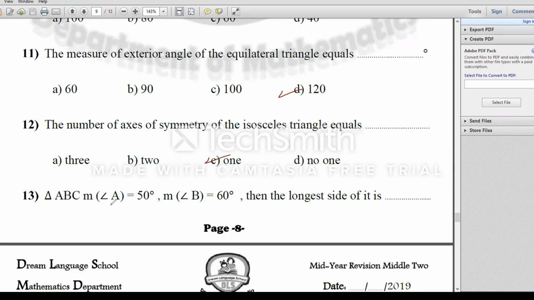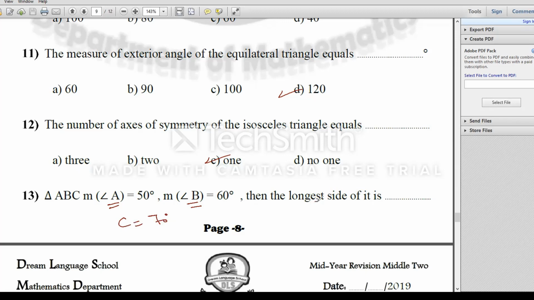We are in number 13 now. In triangle ABC, the measure of angle A equals 50 degrees, the measure of angle B equals 60, then the longest side. At first, looking for the missing angle, 50 plus 60 equals 110, then the measure of angle C equals 70 degrees.